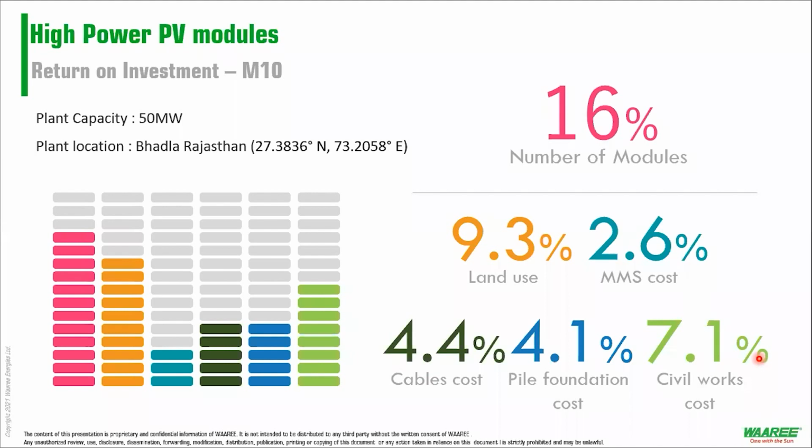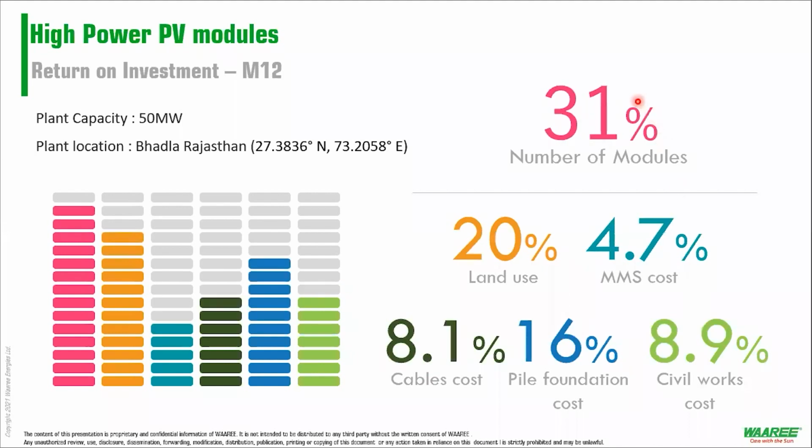When we compare M6 to M12, you see a higher reduction in modules. We have a 31% reduction in the number of modules. Directly proportional to that, land use is reduced by 20%.